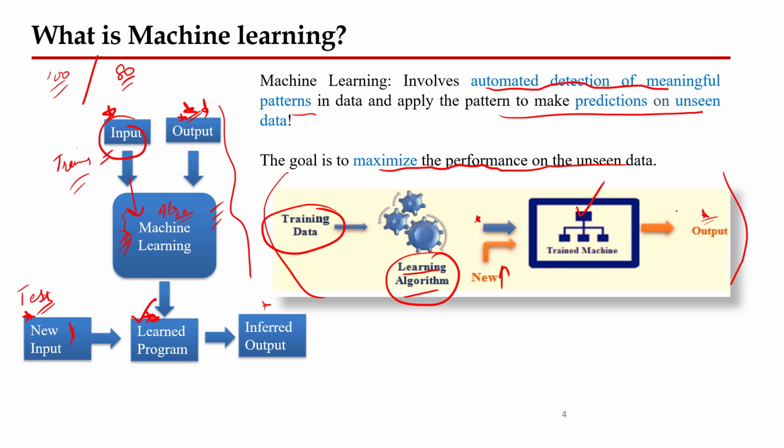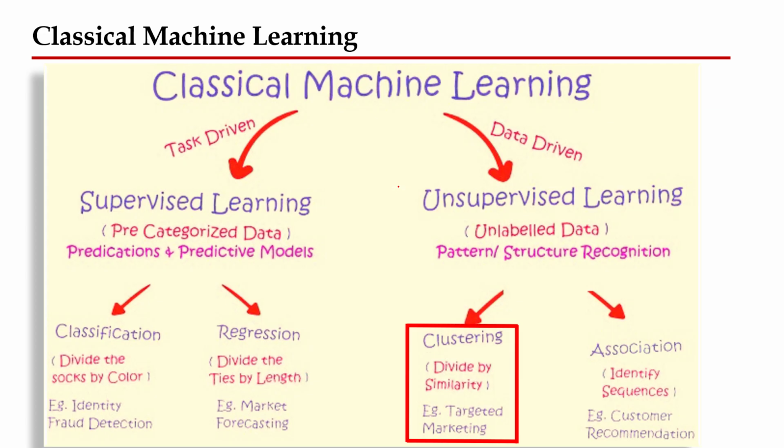And with this output, the goal is that we should be able to predict as accurately as possible, which means we would like to maximize the performance of our algorithm so that it produces a lower forecast error, or prediction error. So now the question is, what kind of machine learning algorithms do we have?